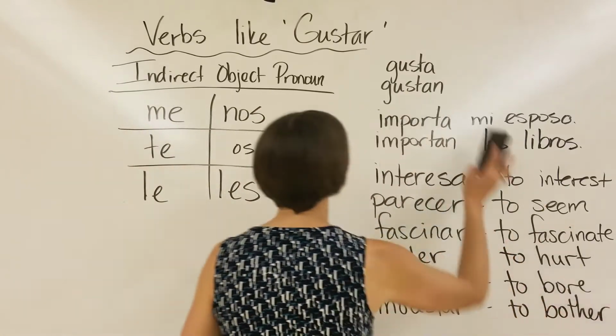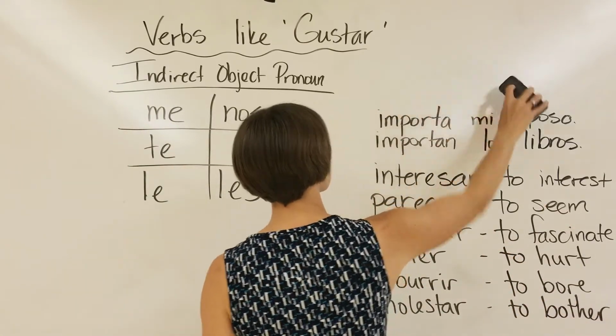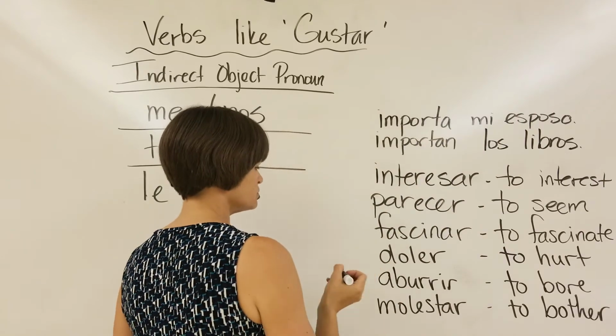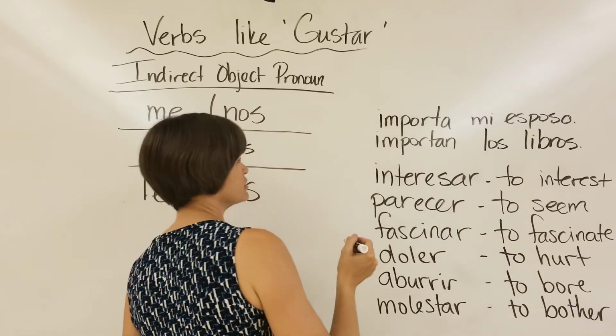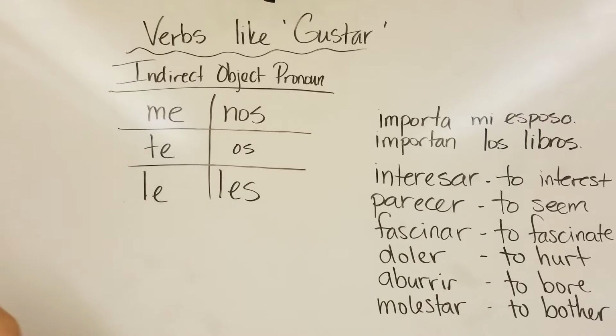I ran out of room, so I'm going to get rid of gustar up here. We have quedar and encantar.